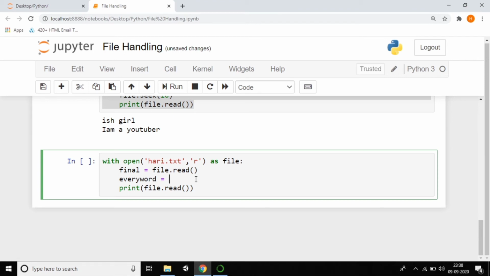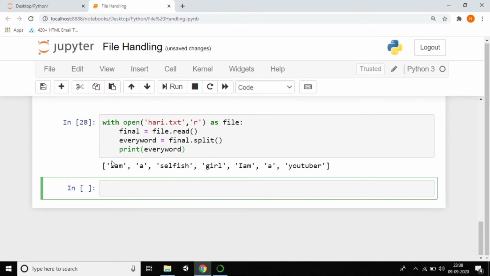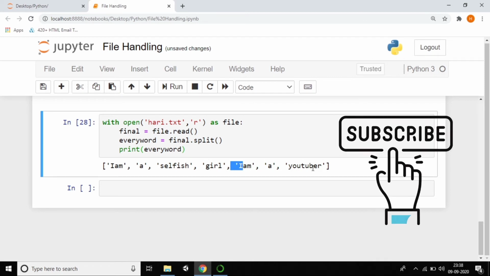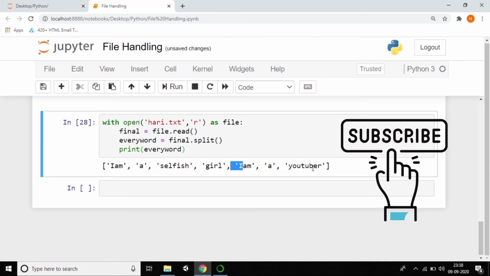I'm splitting the string, so final dot split, and print every word. You can see the output, how it was split: I'm a selfish girl, I'm a YouTuber, it was split like this. This is the use of the split method, I hope you all understand.